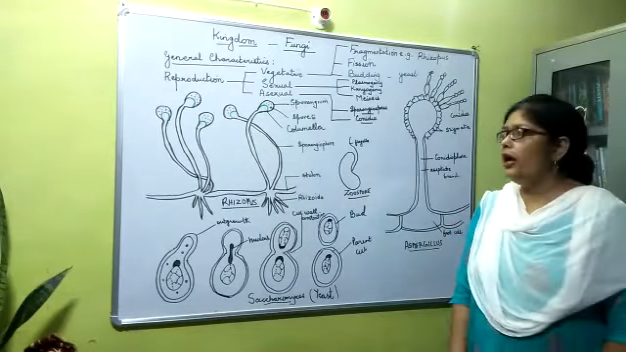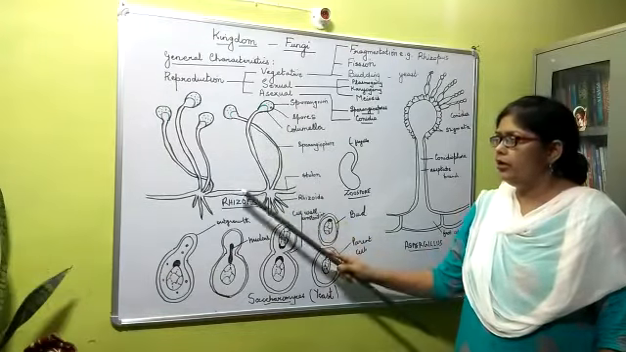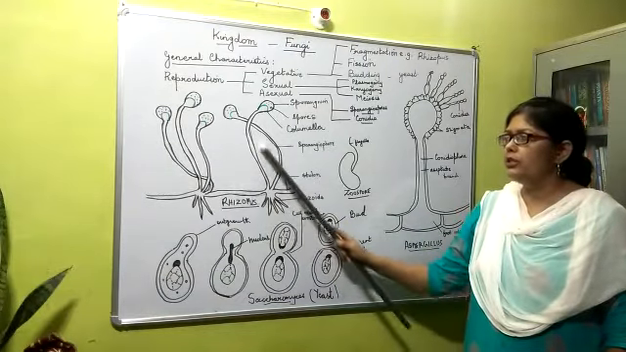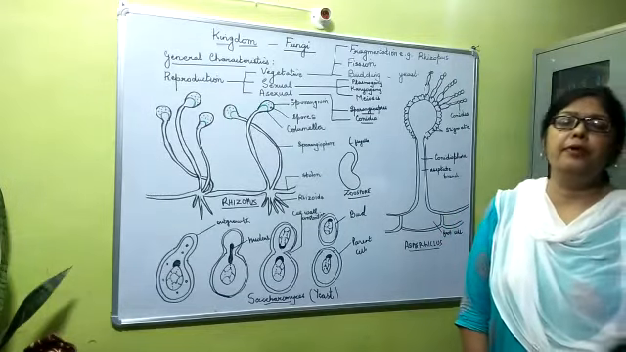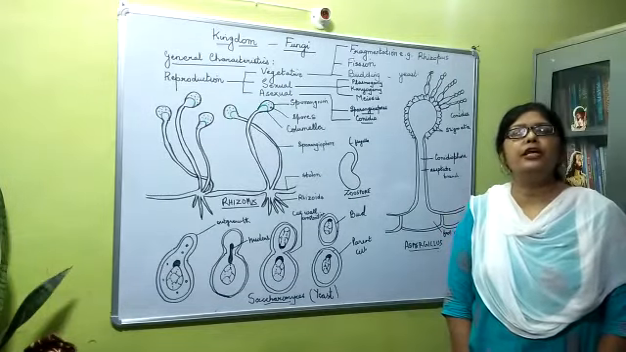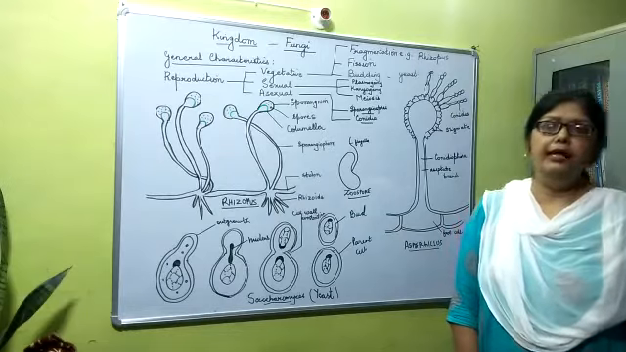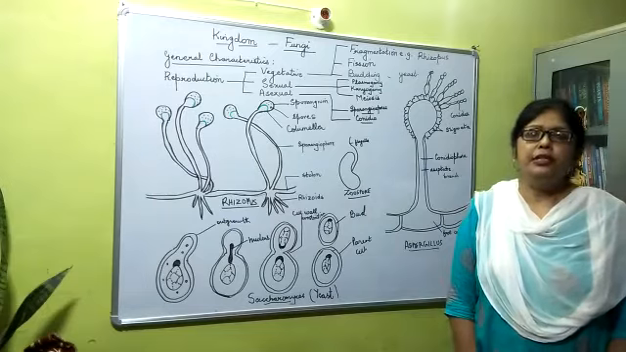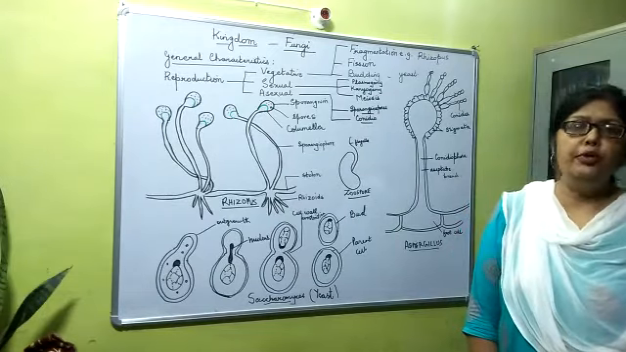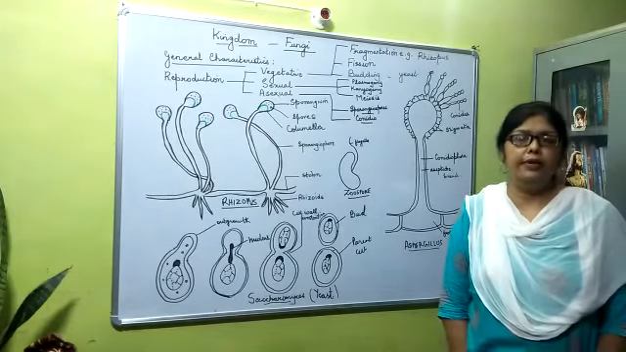These are the hyphae, these are the horizontal ones, these are the vertical ones. The hyphae have a cell wall that is made up of chitin, a nitrogen containing polysaccharide. Within the cytoplasm, all the eukaryotic organelles are present.